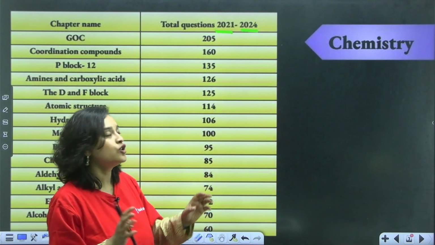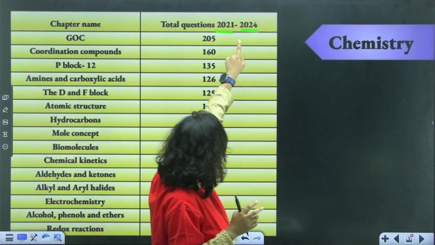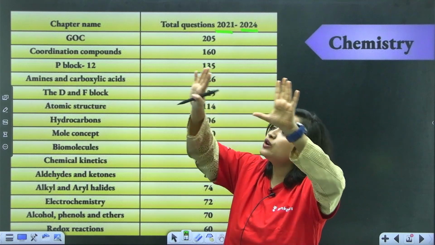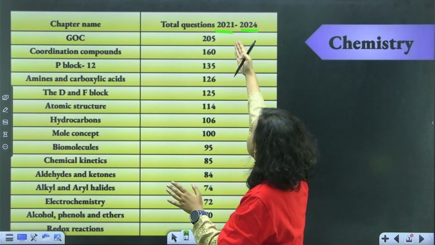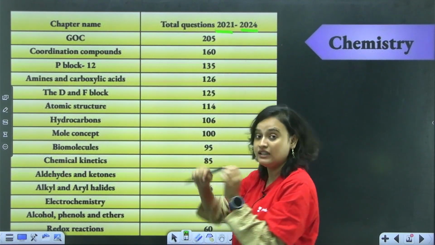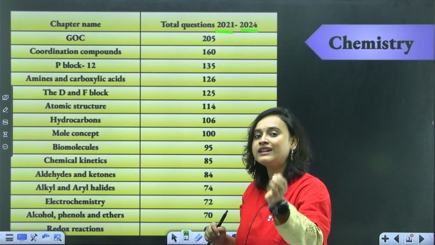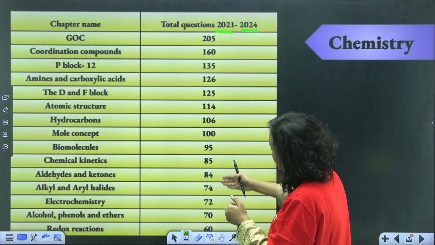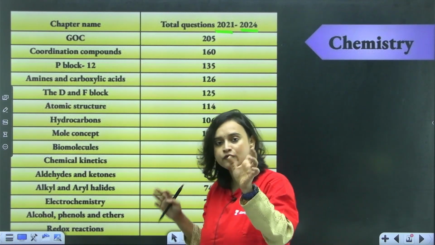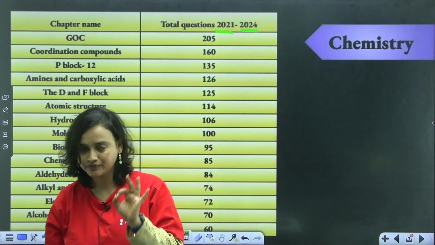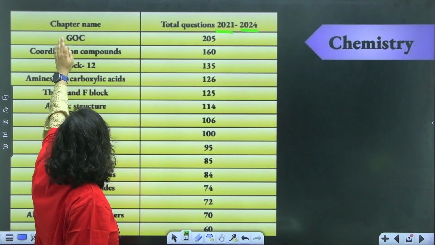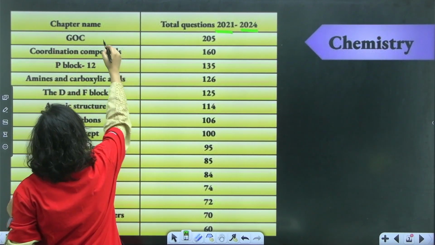So if we take a look at the 2021 to 2024 questions, including all the shifts that happened in these years, we counted the number of questions and figured that this is basically the pattern they might follow this year also. Now look at this, everybody, the first chapter here is GOC.